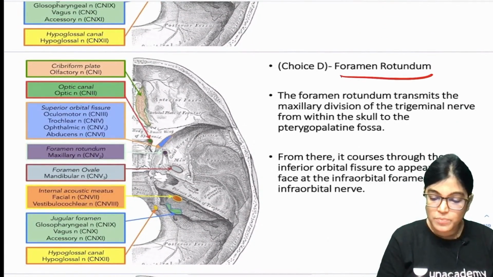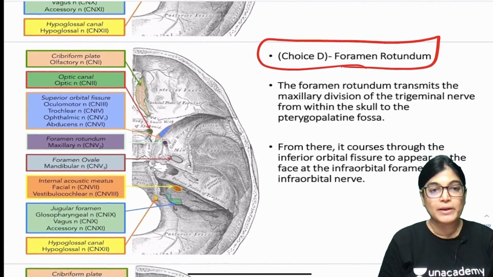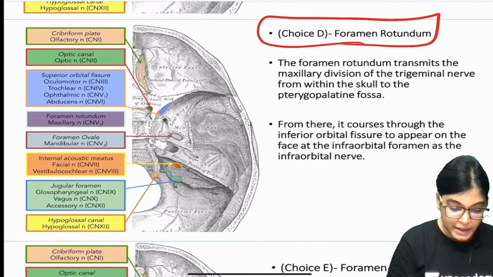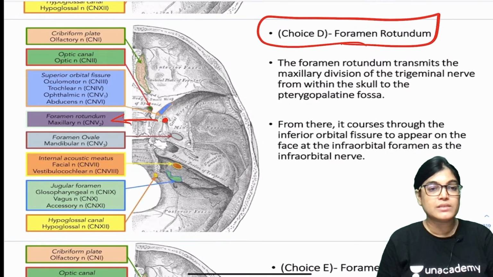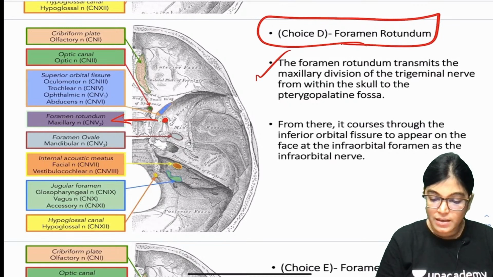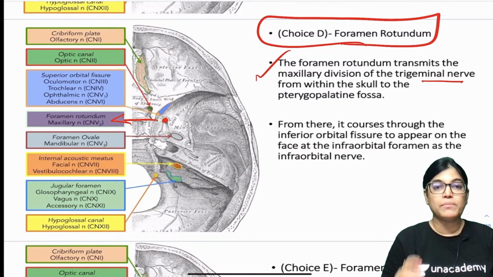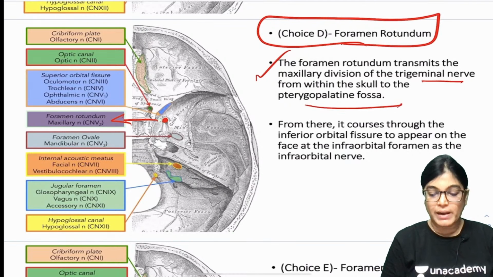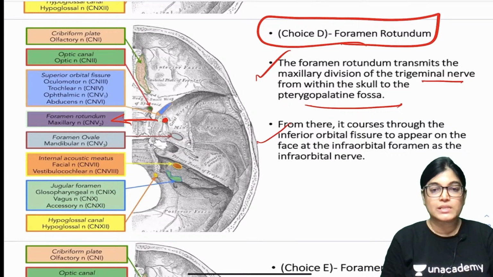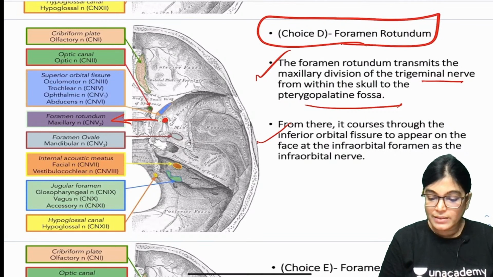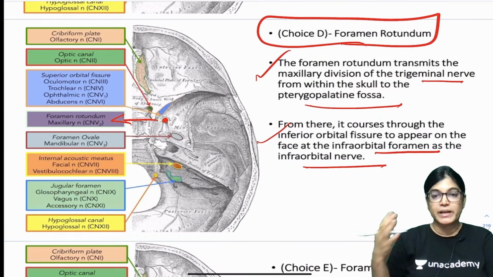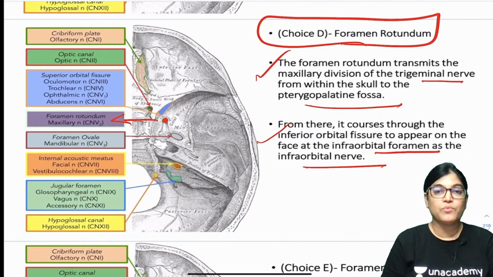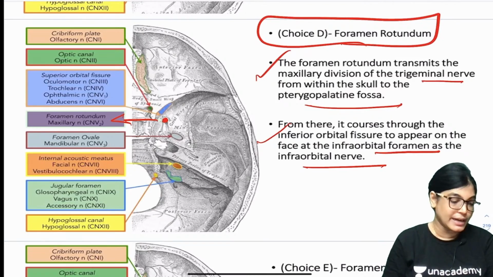Moving on to the next option, again an incorrect option, that is foramen rotundum. Here in this diagram foramen rotundum is shown. The structure traversing is the maxillary nerve. Maxillary nerve, division of trigeminal nerve, is passing through foramen rotundum to reach the pterygopalatine fossa, and in its course it traverses through inferior orbital fissure and then emerges out from the infraorbital foramen as infraorbital nerve. These structures are not involved and the clinical symptoms presented in the patient were not confined to that of maxillary nerve. So this can't be the correct answer.